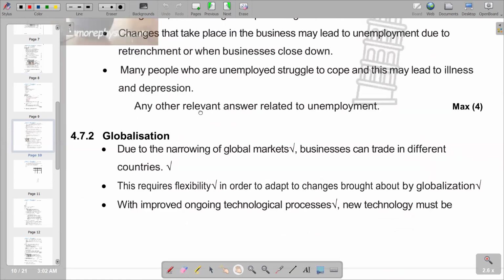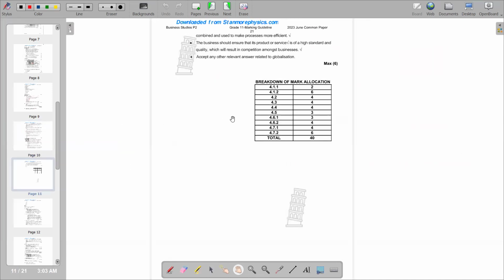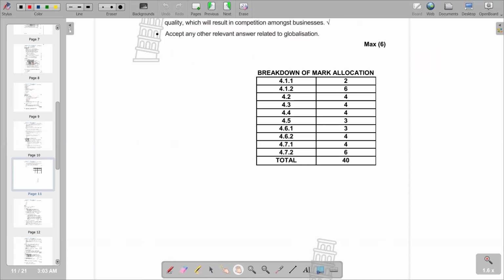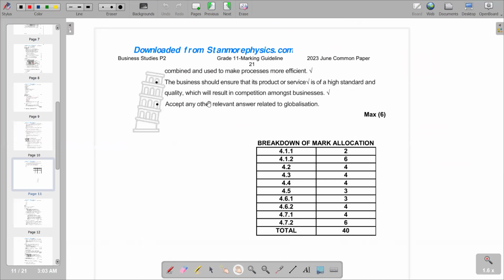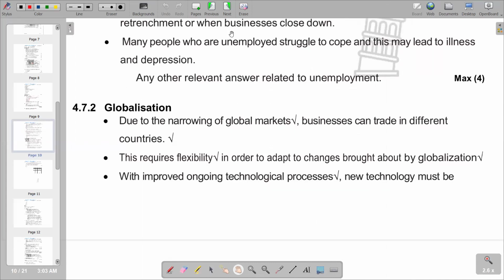Unemployment. Then we have also globalization. Due to the narrowing of global markets, businesses can trade in different countries. So this is what we have. And then this requires flexibility in order to adapt to changes brought about by globalization. With improved ongoing technological processes, new technology must be combined and used to make processes more efficient. So these are some of the points that we can also include. So this is what we have in terms of our question 4.7.2.